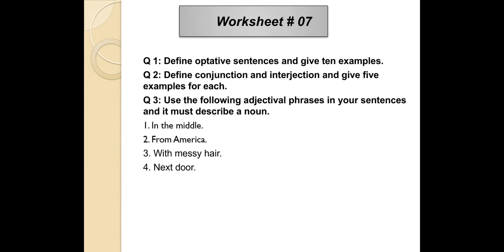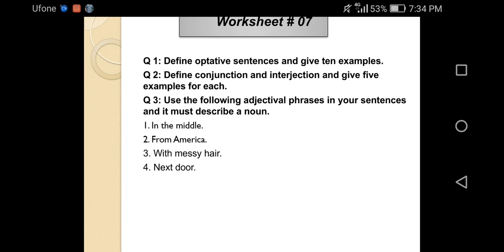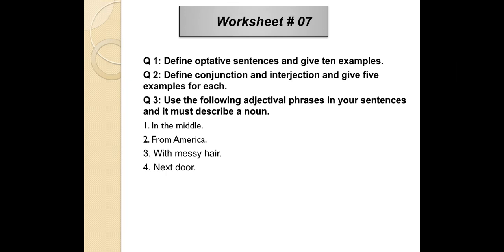Okay, second question. Define conjunction and interjection and give 5 example for each. Okay student, you will define conjunction and interjections and you will write 5 example for each. Then we have question number 3.